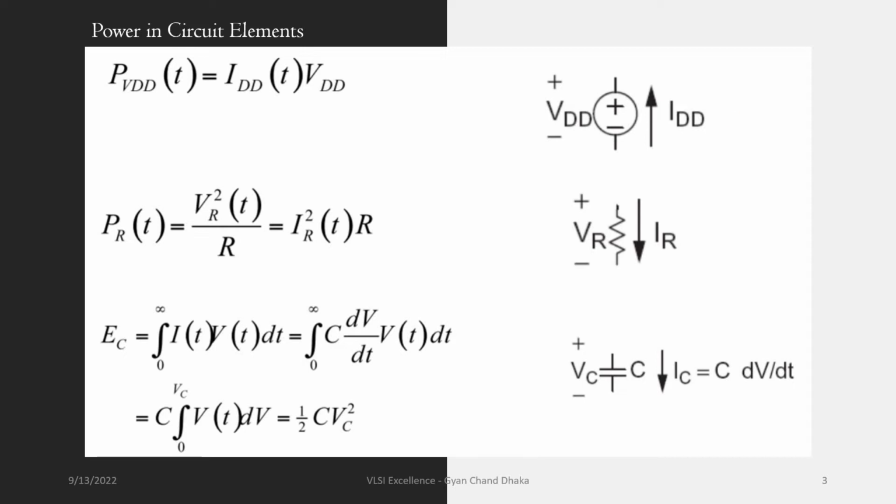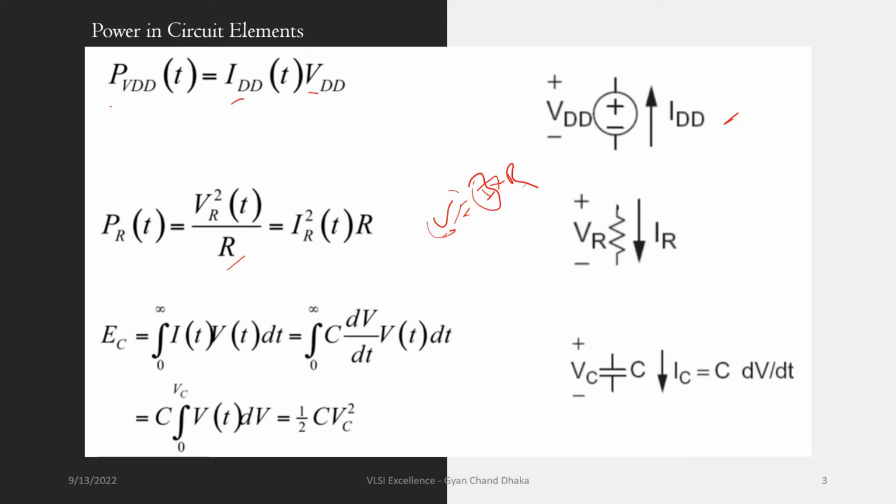As you see here, the power supplied by a voltage source is nothing but I into V, and the power dissipated across a resistor is nothing but V square by R, or I square into R. Remember the formula, V is equal to I into R, where the voltage across the resistor is the current flowing through the resistor times its resistance value.